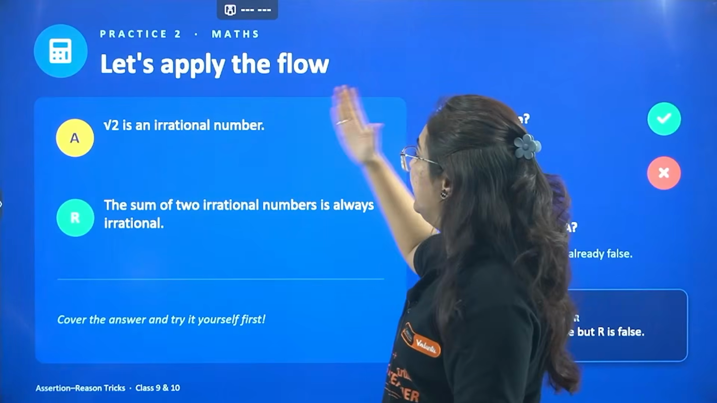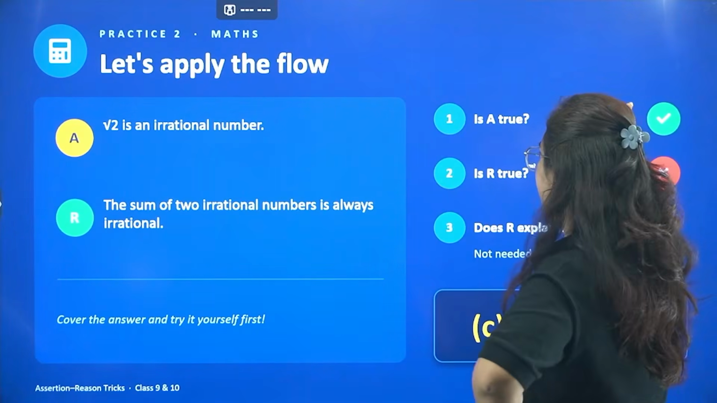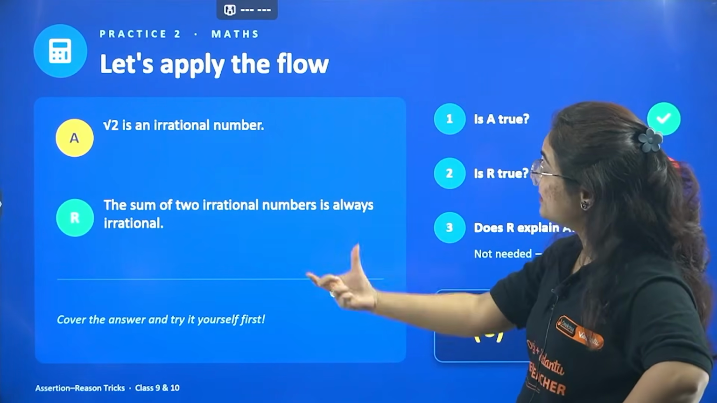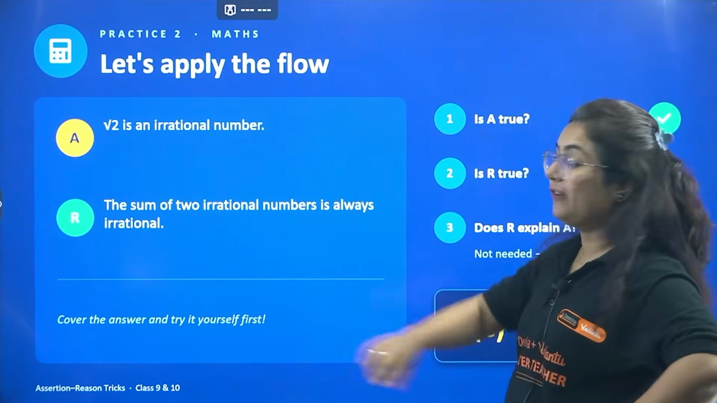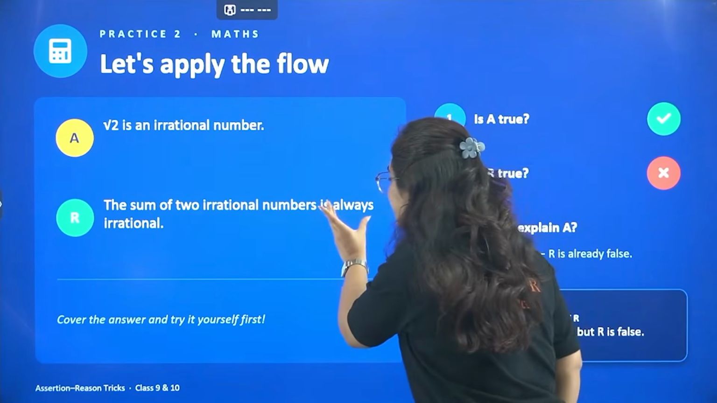Under root 2 is an irrational number. Okay? Think about it. Is it correct or not? Yes, under root 2 is an irrational number. R: the sum of two irrational numbers is always irrational. Bhai, what is the trap word here? This word always is a trap here.